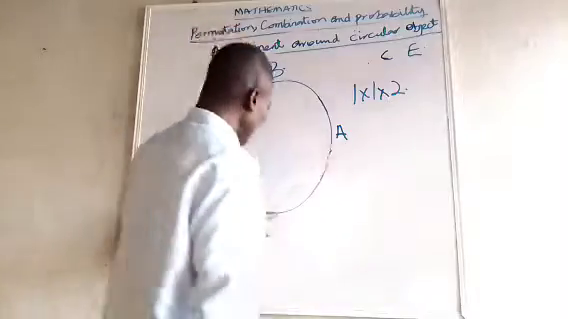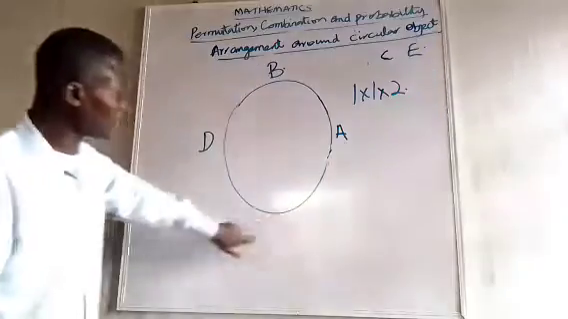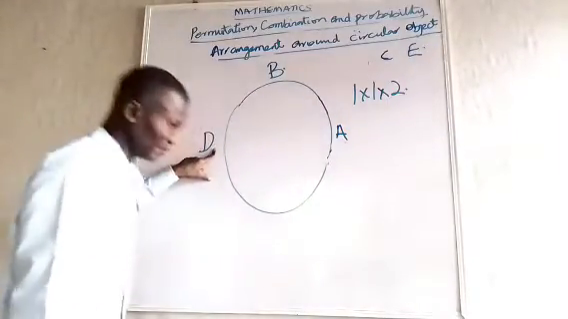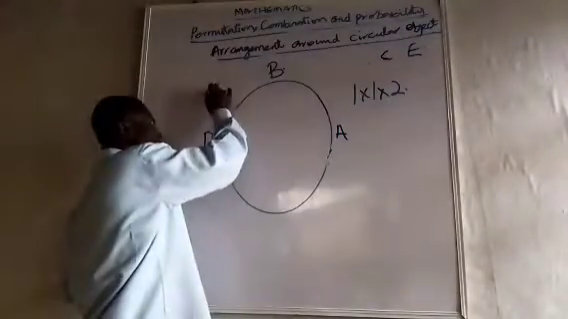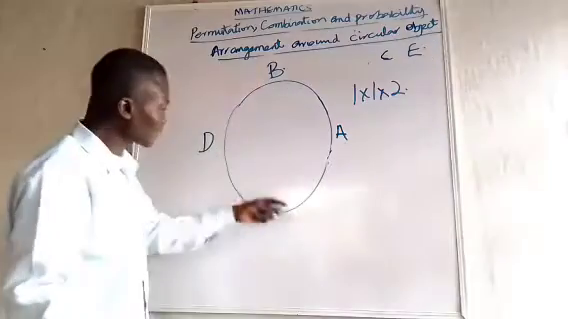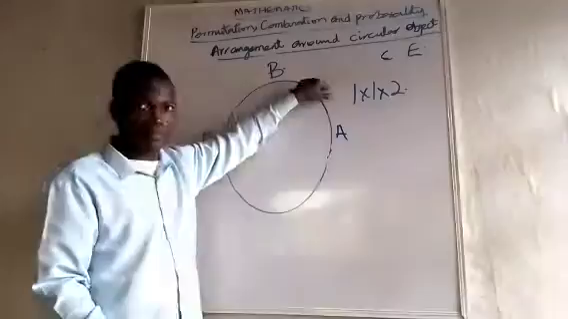If I put C here, I have A, C, D, B. All through this place. If I put C here, I'm going to have A, D, C, B. You can see it's a different arrangement now. So it means that it can be here, it can be here. If I put it here, it's going to be A, D, B, C.